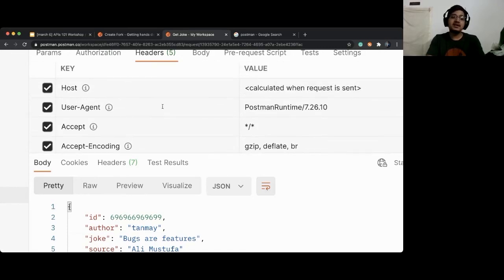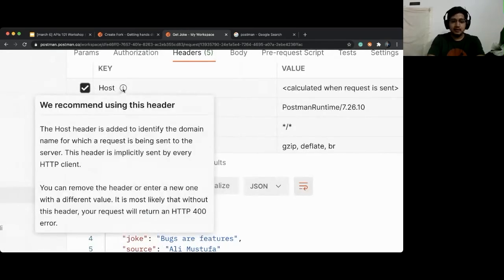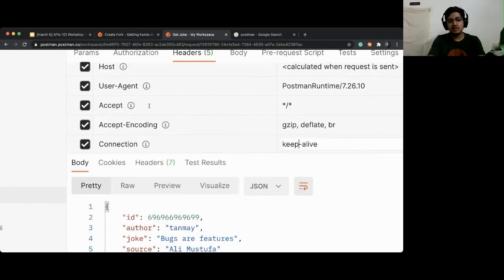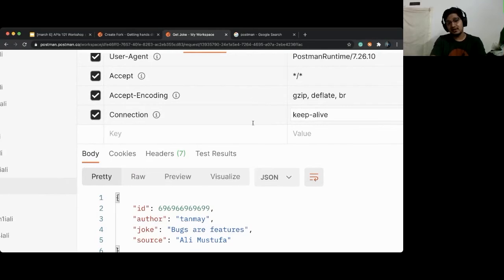Now, if you actually change that, you will be able to change a lot of stuff there. You can look at this info icon and hover over it, and you will be able to see what each thing means. Okay, and that will tell you more about all these headers which we are using.